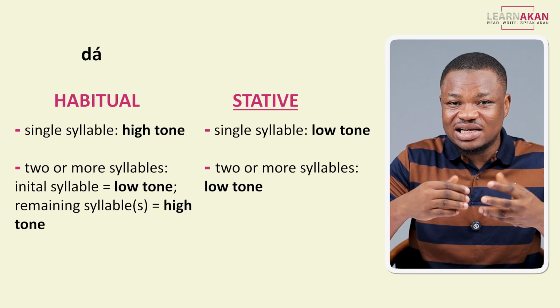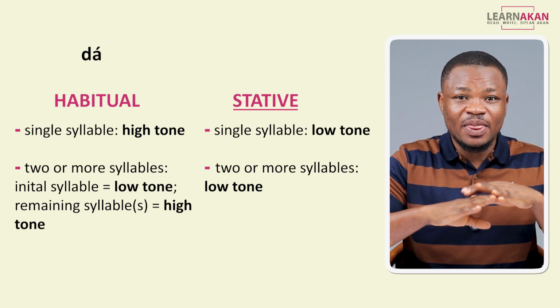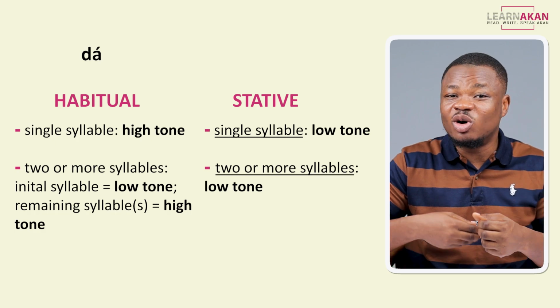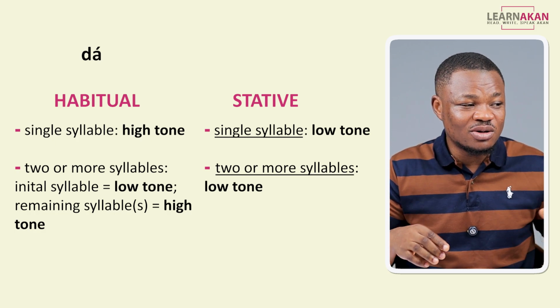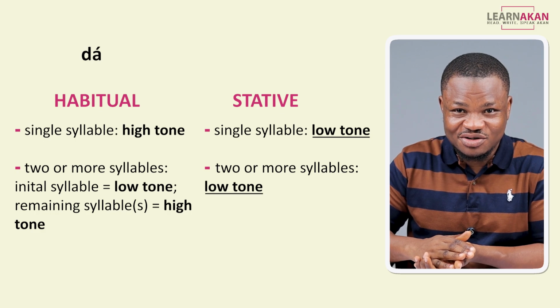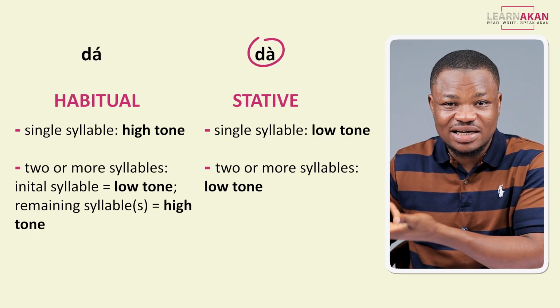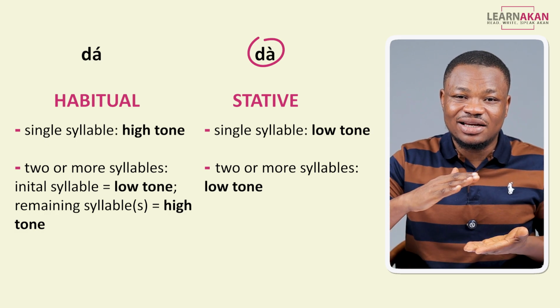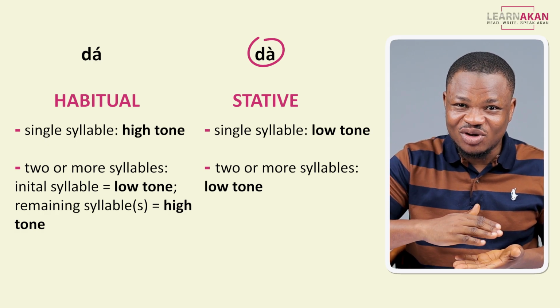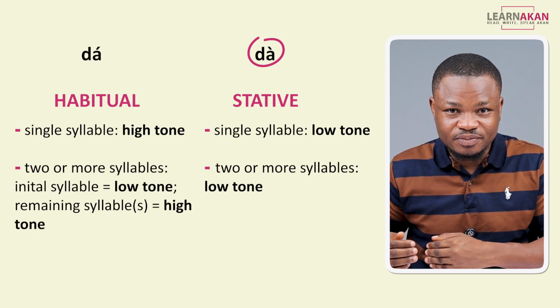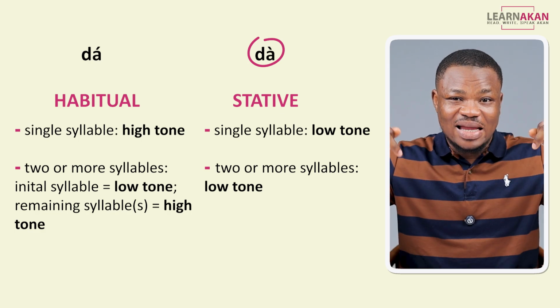For the stative form, it doesn't matter whether it comes with a single syllable or more than a single syllable. You pronounce all the syllables with a low tone. For this one, it's a single syllable verb, and I pronounce this as da because it's stative, right? So I say Kofi da mpaso, Kofi da mpaso as we speak.